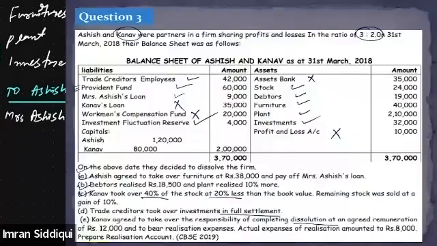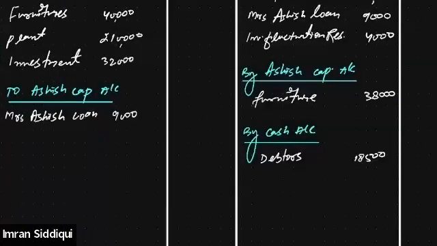Apart from debtors, plant is also being realized at 10% more. Currently, the value of plant is 2,10,000, and 10% of 2,10,000 is how much? 21,000. So it is being realized at 2,31,000. Right? 2,31,000 is the realizable value of the plant.